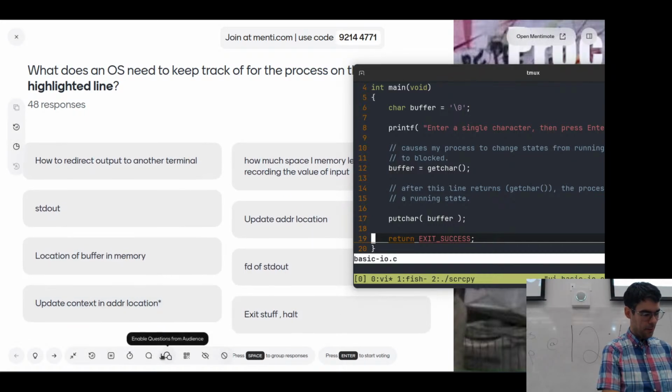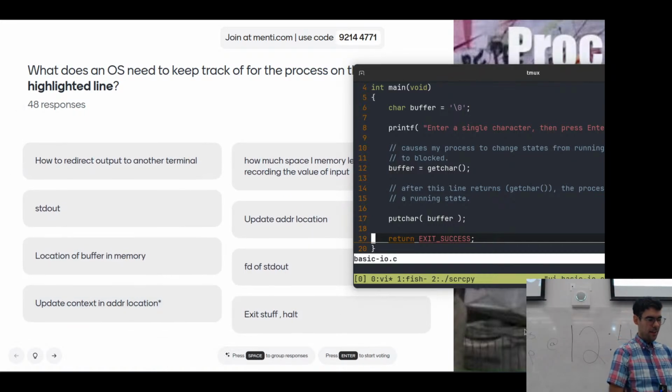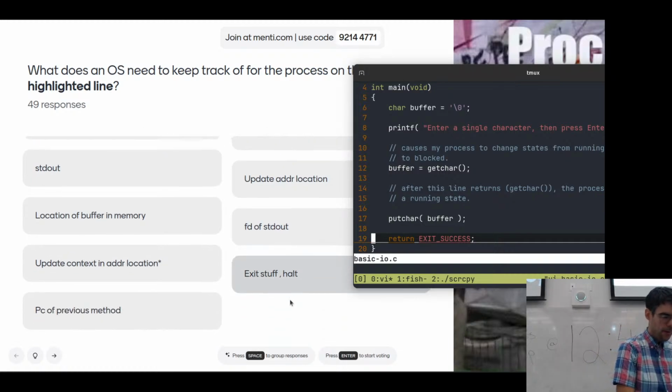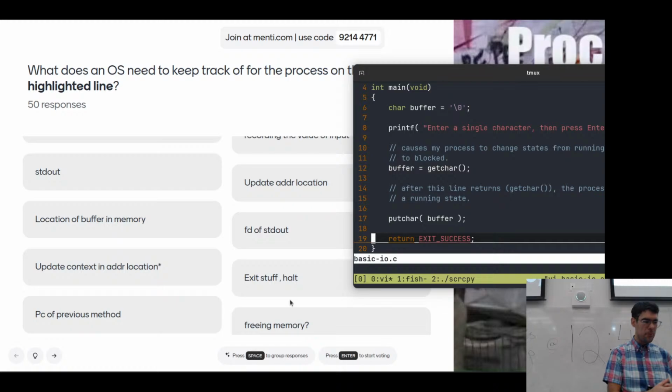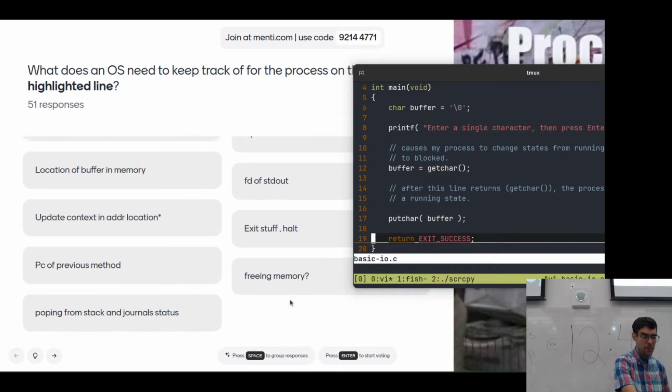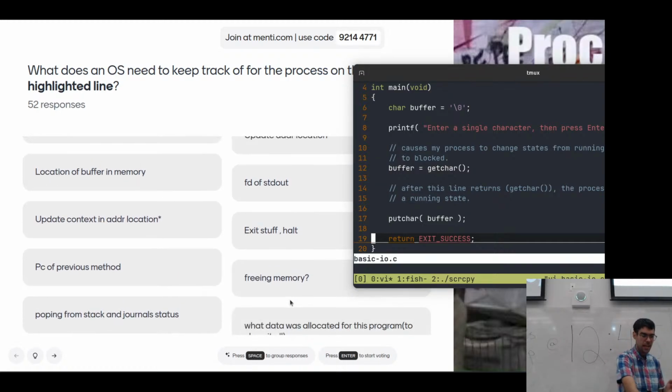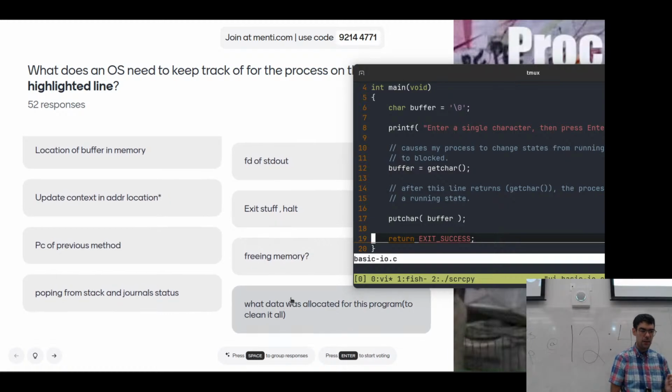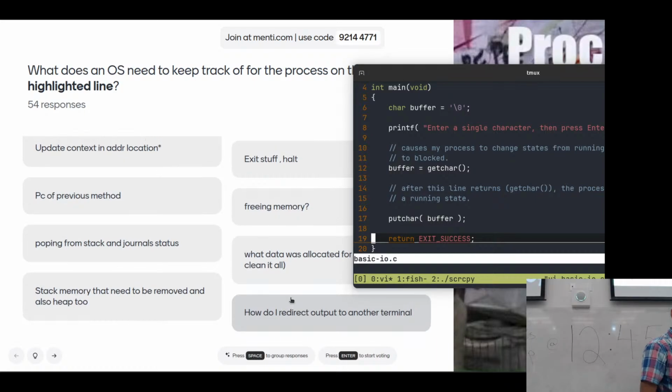Exit stuff and halt. Okay, so it's updating, good. The program counter of the previous function, freeing the memory, popping the stack and journal status. What data was allocated for this program to clean it all? Stack memory that needs to be removed in the heap.